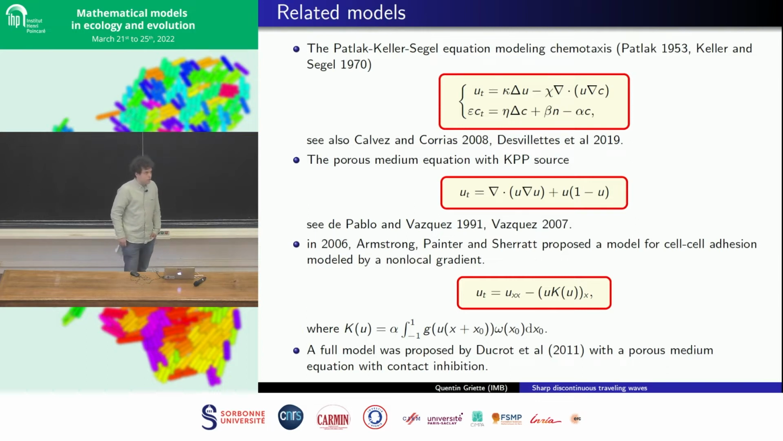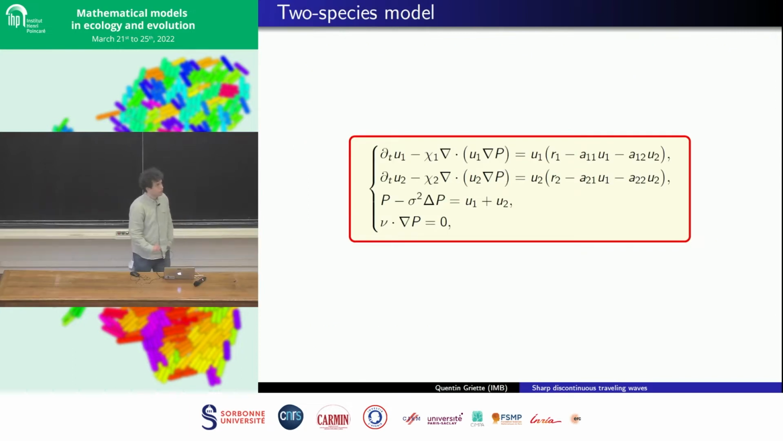With, in particular, a porous medium term and contact inhibition. Okay, so for two species, we can adapt the principle of cells pushing back each other by adding a second line in our equation, by describing the behavior of the cells by two equations instead of one. So this is what I'm showing here.